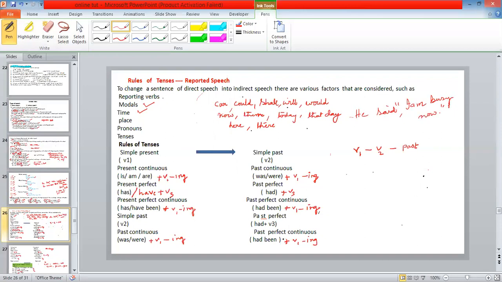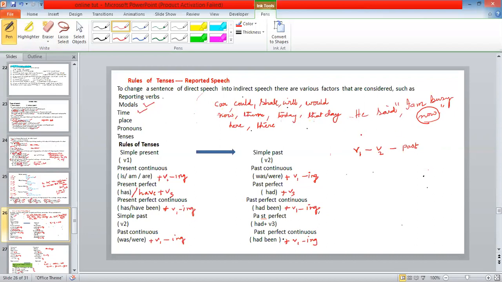He said, I am busy now. I is first person, am is verb, busy. What does this indicate? What is now? What does the word indicate? The word indicates time, right? The words depicting time change: now changes to then, today changes to that day.